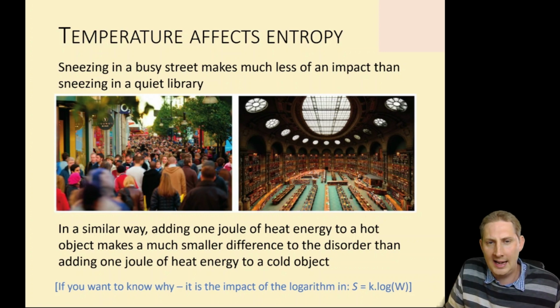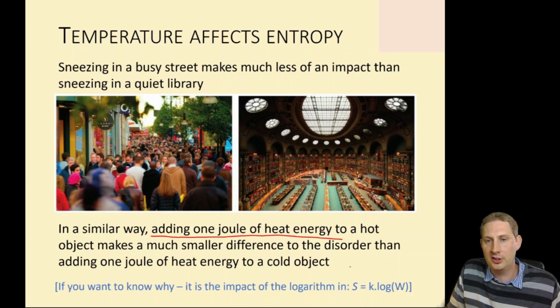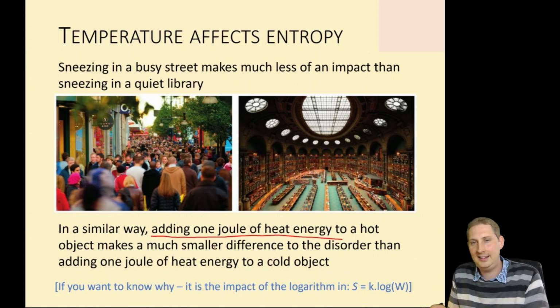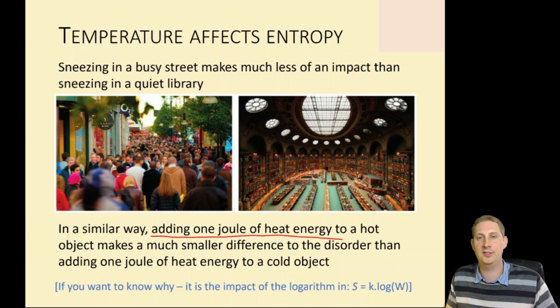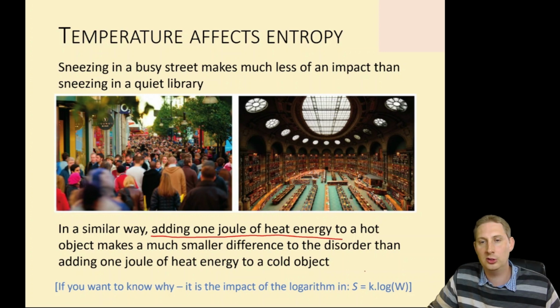In a similar way, adding 1 joule of heat energy to a hot object makes a much smaller difference to the disorder than adding 1 joule of heat energy to a cold object. And if you want to know why, we looked at this last lesson with Boltzmann's equation and this log factor: the entropy is k times the log of the number of ways.